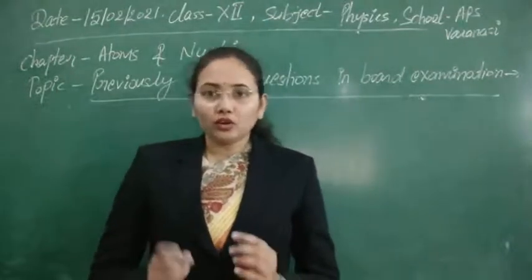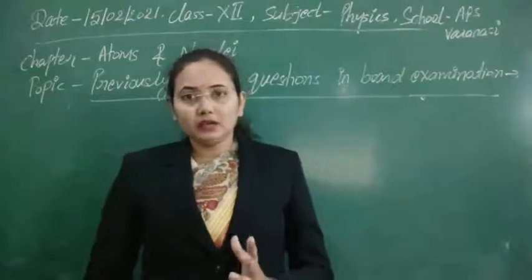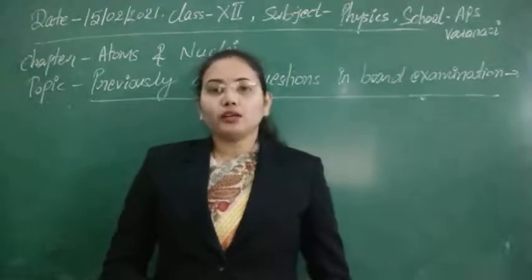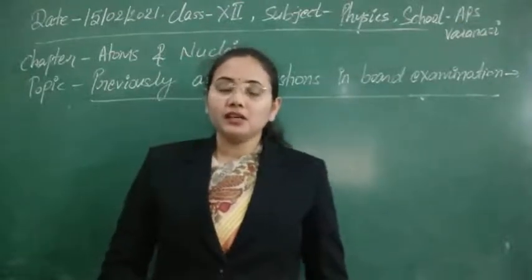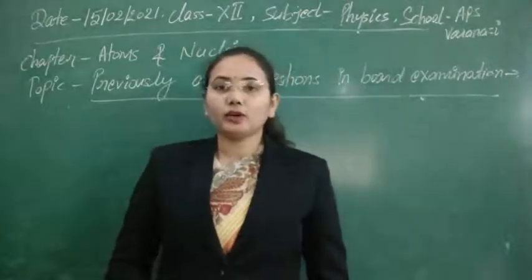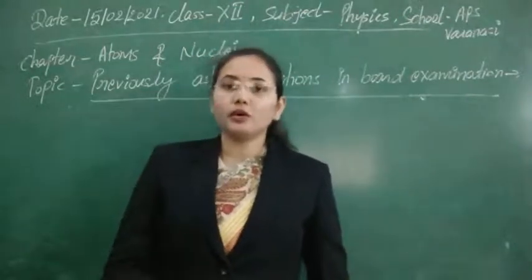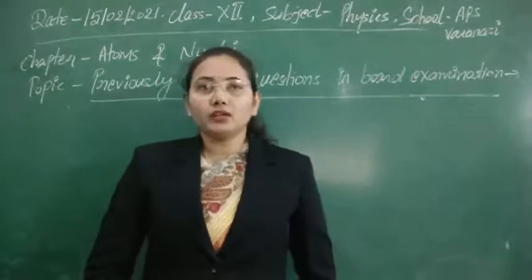You know about the atomic model, but still here the Thomson model is not that important, though a 1 mark question can be asked from it: in case of the Thomson model, what was the basic assumption about the atom? Simple.